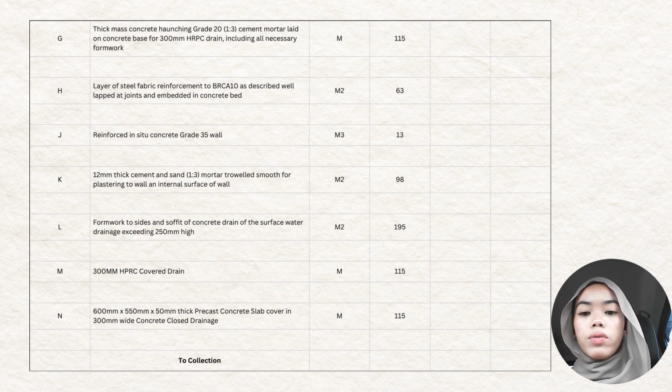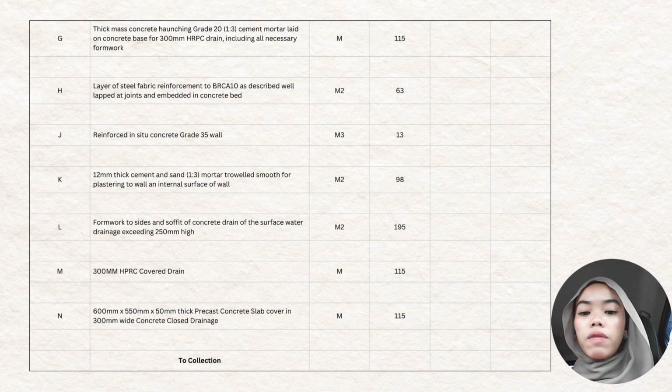Next, thick mass concrete haunching, grade 20, ratio 1:3 cement mortar laid on concrete base for 300 mm HRPC drain, including all necessary formwork. The quantity is 115 meter. Layer of steel fabric reinforcement to BRC A10, as described, well lapped at joint and embedded in concrete pad. The quantity is 63 meter square.